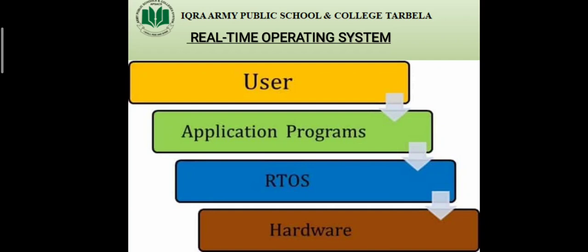The next type of operating system is the real-time operating system. A real-time operating system executes a job within a specified time period. A specific time is allocated to a job or a program, and the real-time operating system will execute that program in the given time period. It completes the given task and responds very quickly.